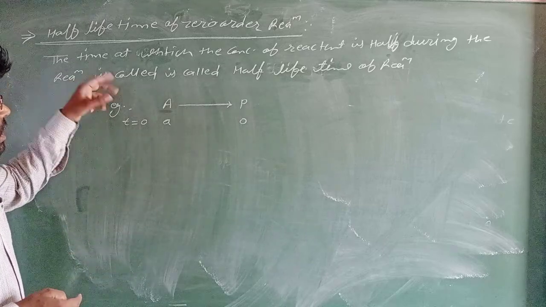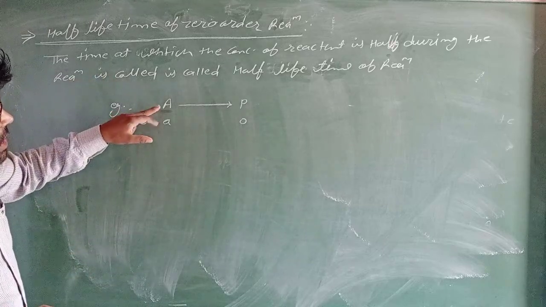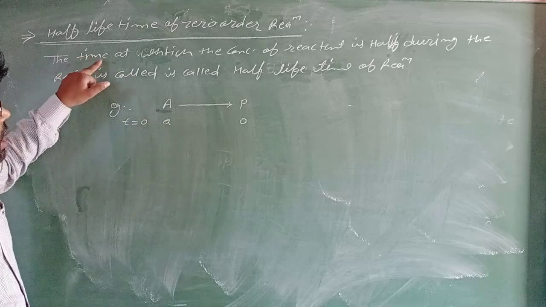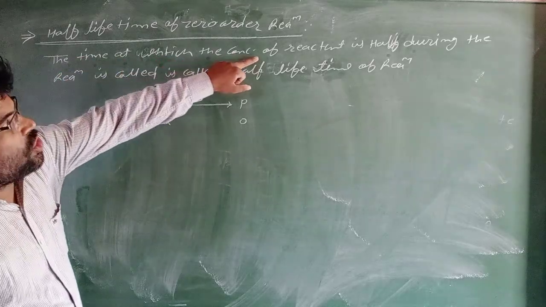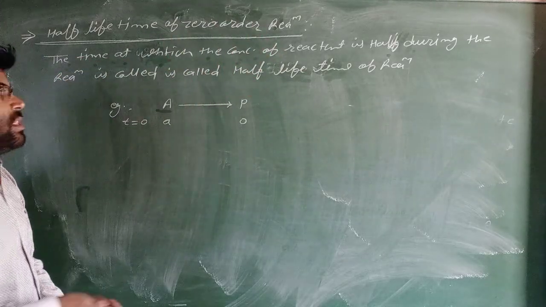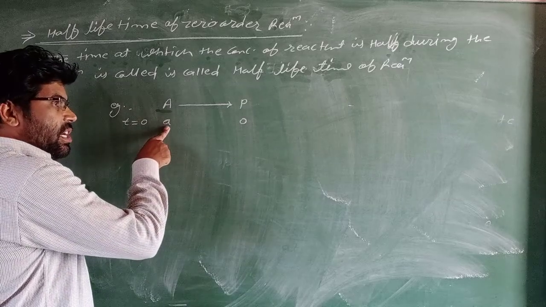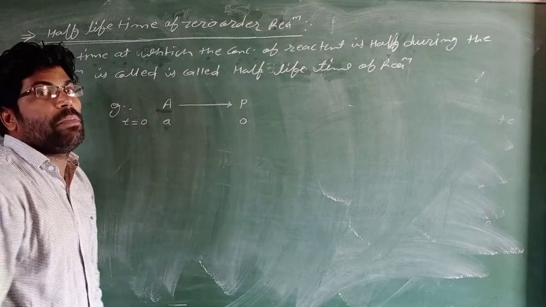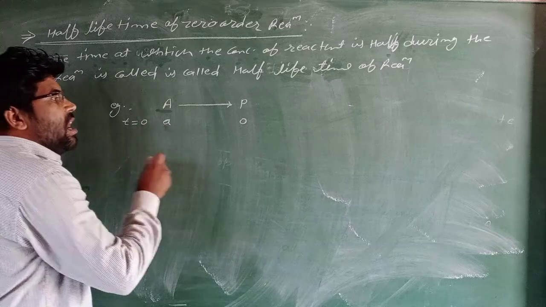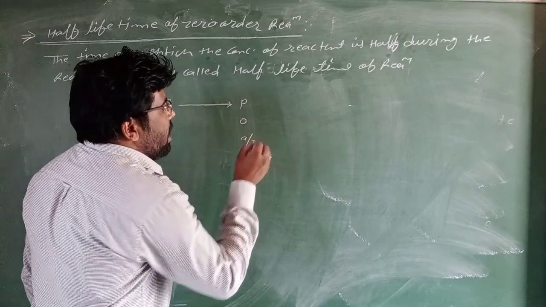The time at which the concentration of reactant is half, means 100% reactant is converted into 50% product, means A is converted into A by 2.